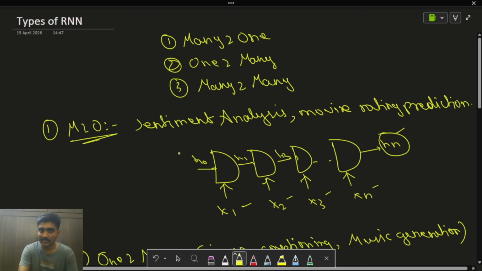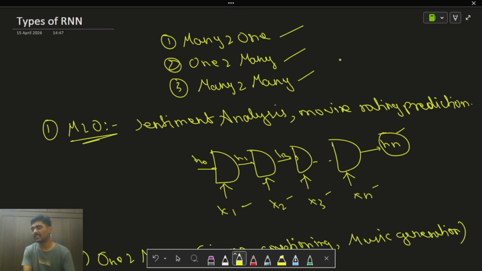So these are our main three types: many to one, one to many, and many to many. People say there is also a fourth type, that is one to one. But this one to one is not a type of recurrent neural network, because in one to one, we send a single, non-sequential thing as an input, and we get a non-sequential thing as an output. Input is non-sequential and output is non-sequential, so it doesn't come under RNN.